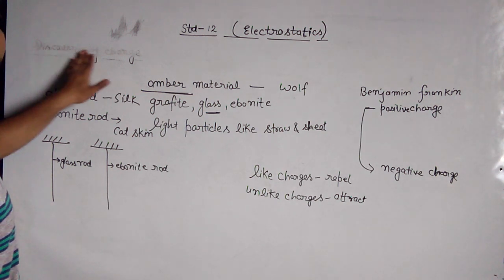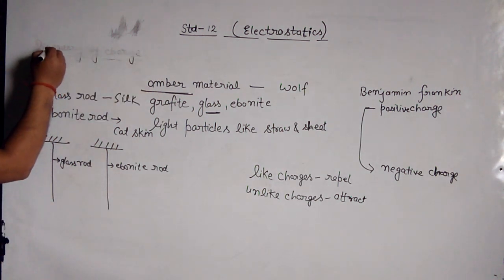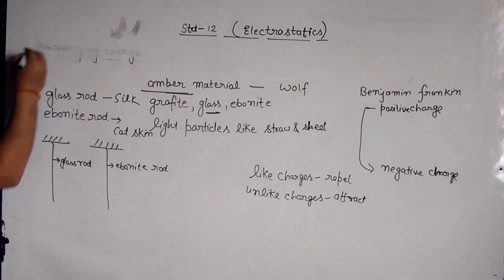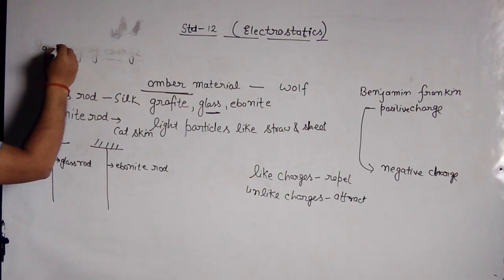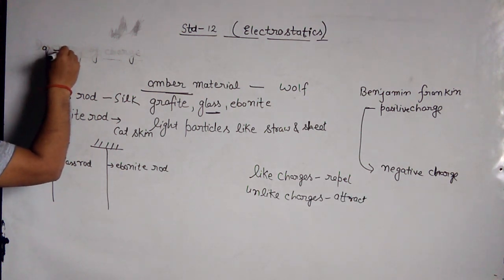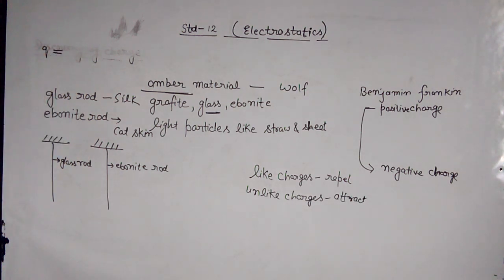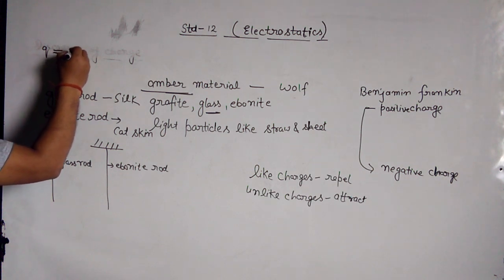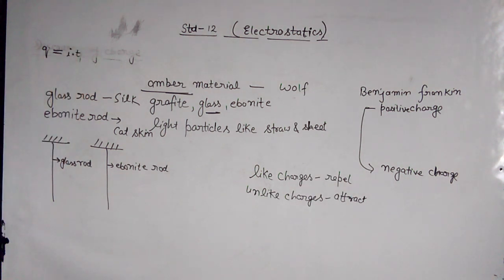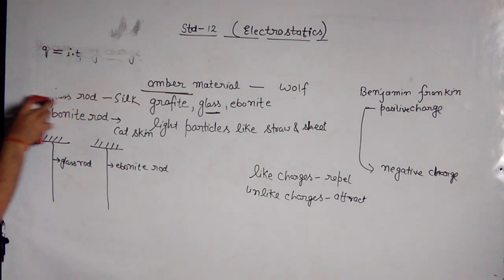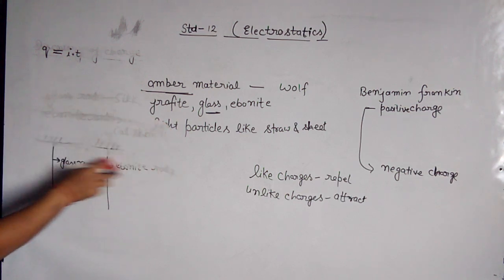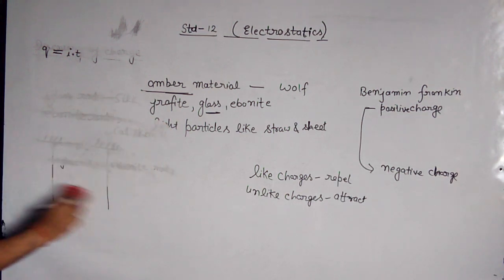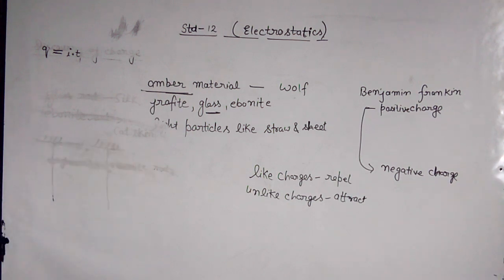Charge cannot be divided. The symbol of charge is Q. Charge is represented by the symbol Q, and the general formula of the charge in terms of the current is Q is equal to I into T, where I is the current and T is the time. So this charge Q is the product of electric current and time. Q is equal to I into T.